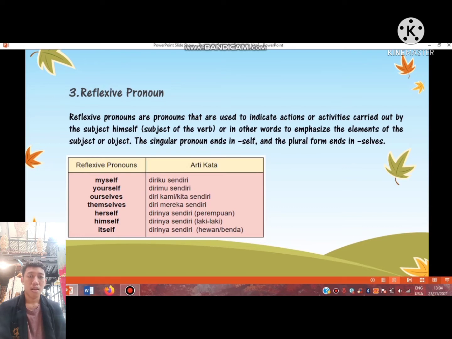Reflexive pronoun: myself, or diriku sendiri, yourself, dirimu sendiri, ourselves, diri kami atau kita sendiri, themselves, diri mereka sendiri, herself, dirinya sendiri untuk perempuan, himself, dirinya sendiri untuk laki-laki, and itself, dirinya sendiri, hewan atau benda.